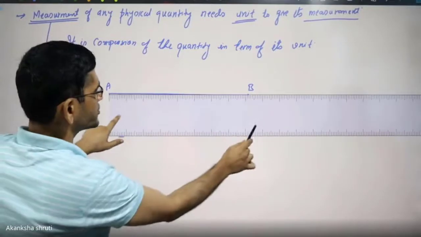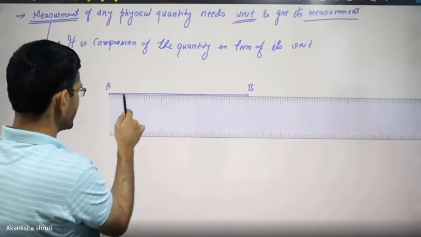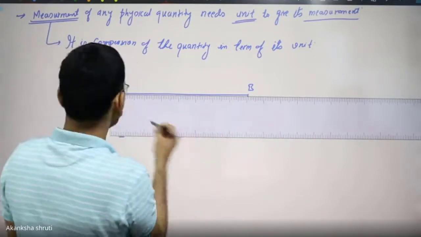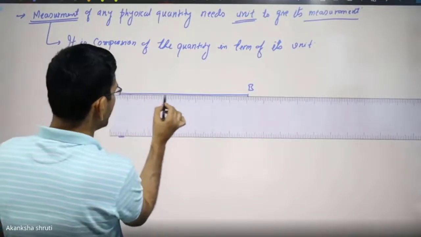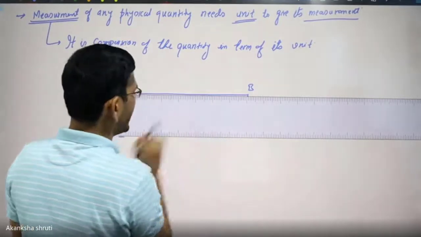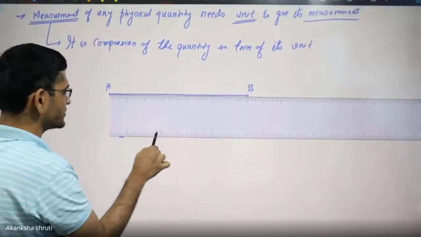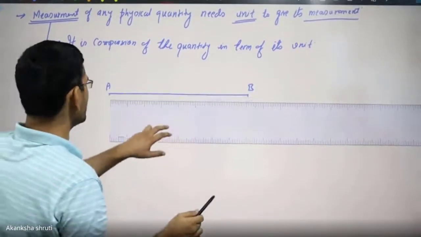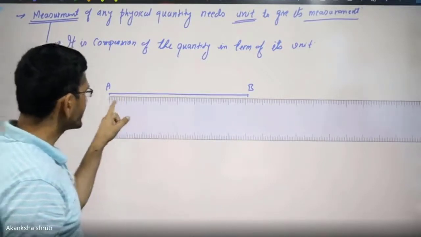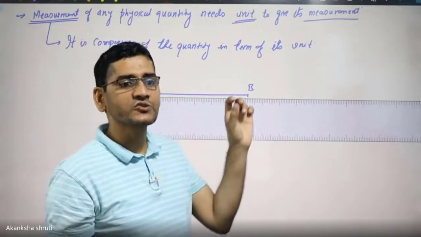Then you put it properly, then you say it is my 1. It is in inches or centimeters, though it is not marked here. But you can understand 1, 2, 3, 4, 5, 6, 7, 8. It is nearly 8. So this scale or this unit centimeter is taken as the standard. Whatever centimeter I speak of, the same is understood by you also.